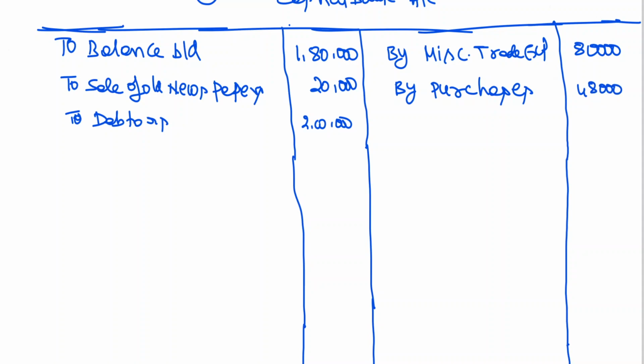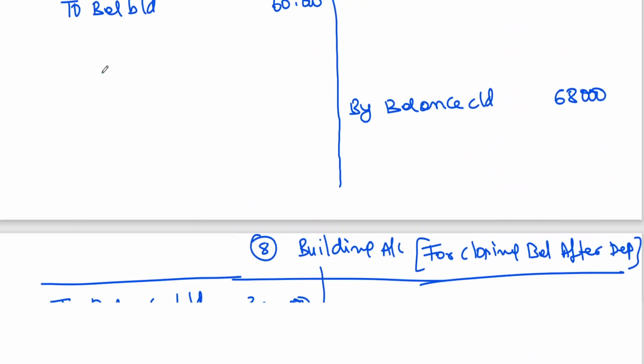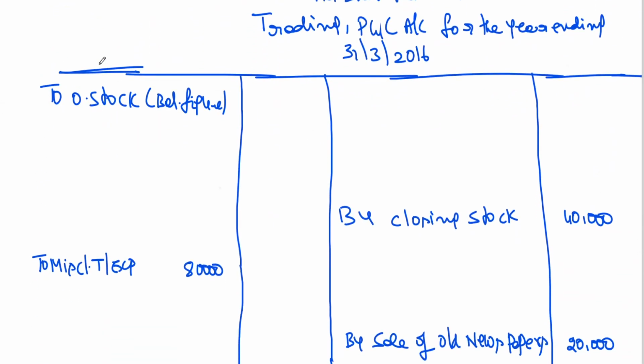Okay, I need to take this to trading account.